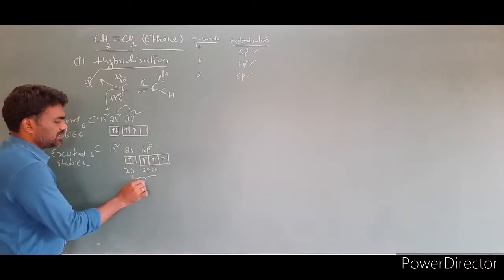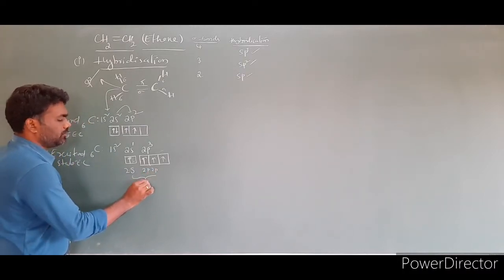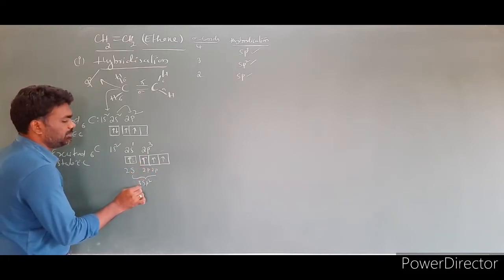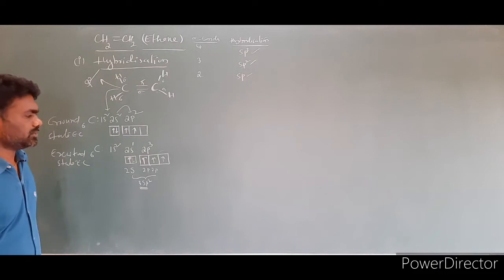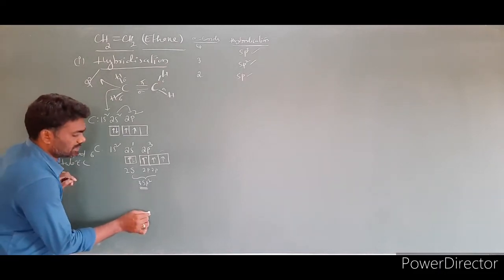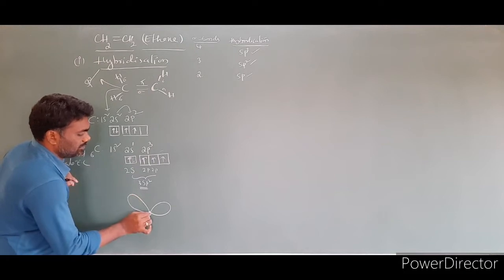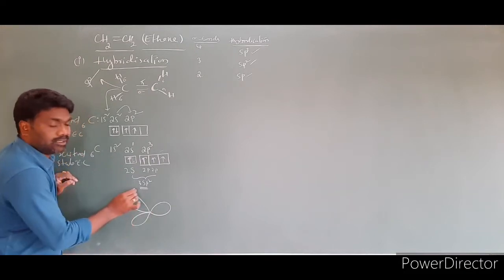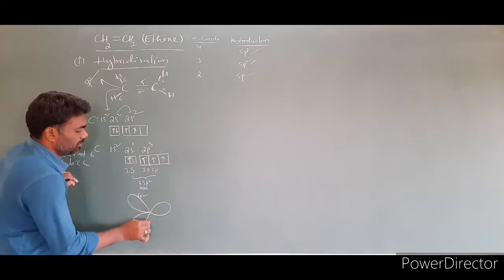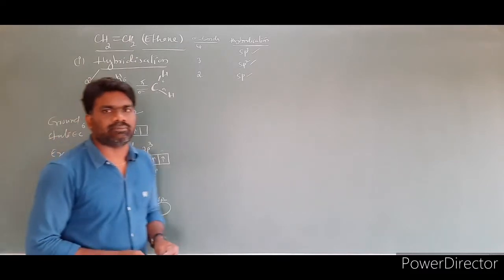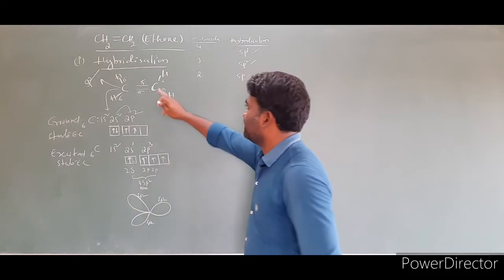s, p1, p2: sp2. How many are intermixing? 1, 2, 3. So 3 sp2 hybrid orbitals will be obtained. So I am writing 3 sp2 hybrid orbitals for this carbon. This is the first one, this is the second one, this is the third one. This is sp2, this is sp2, this is also sp2. First carbon is completed.